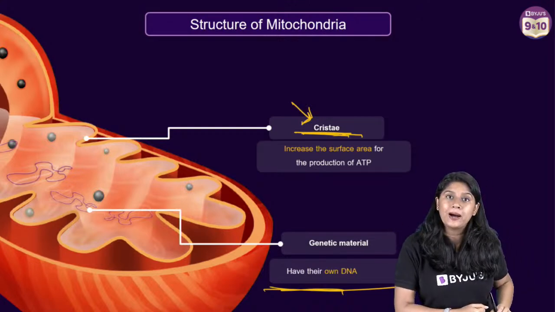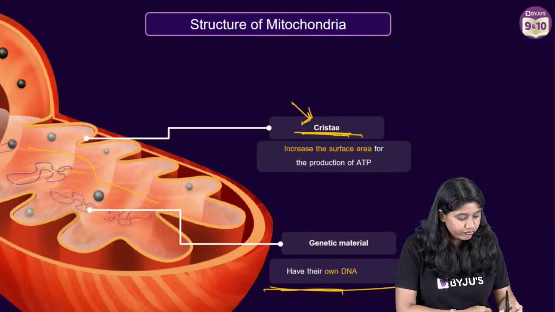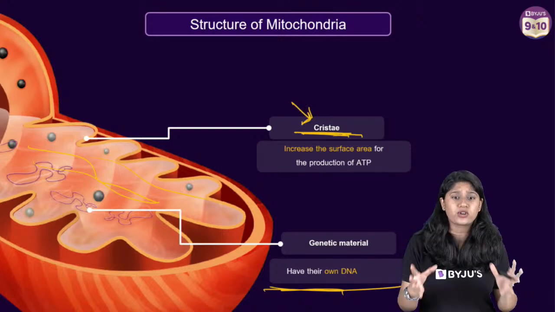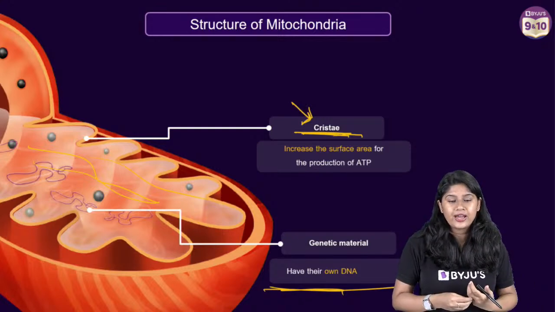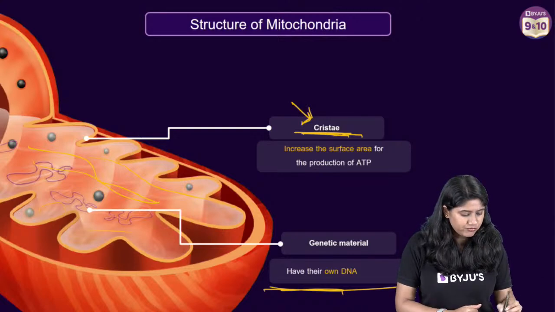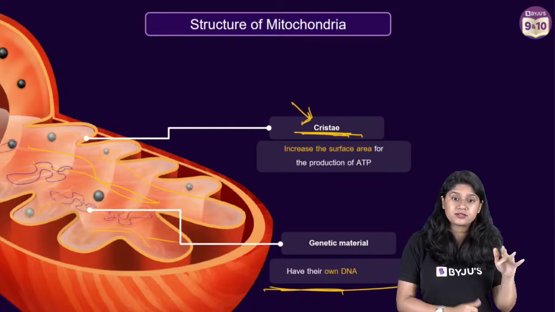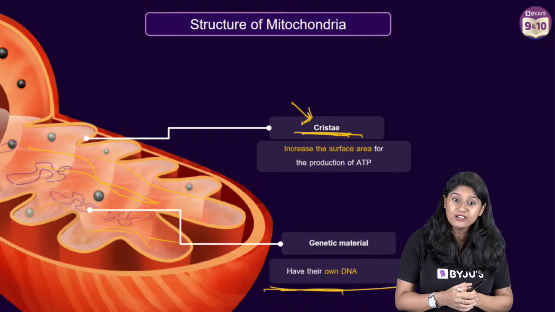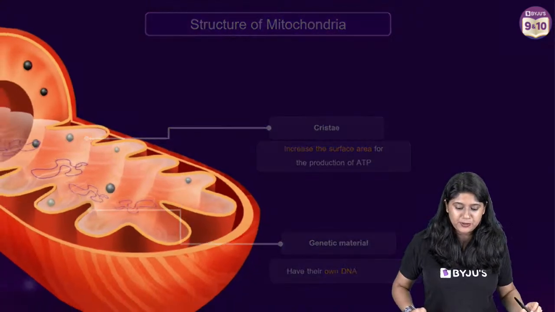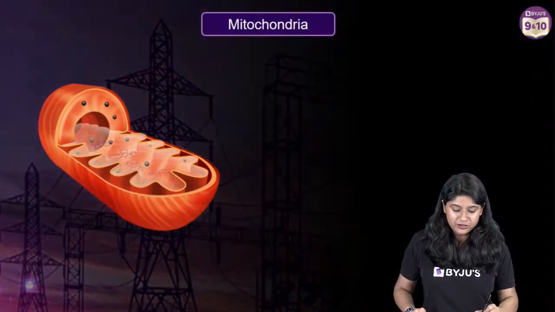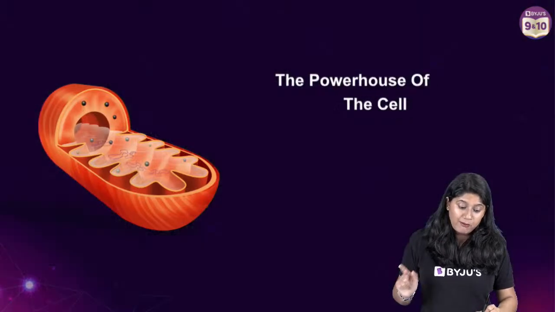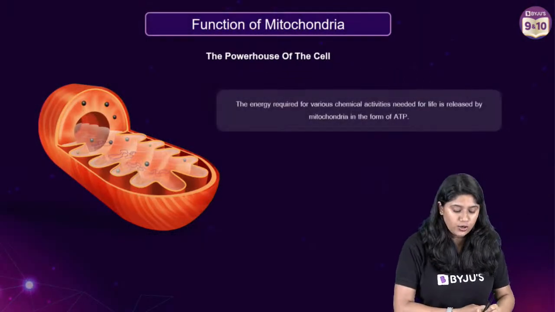Then of course when we talk about the structure, they definitely have fluid inside them, which we usually call the matrix. Clear? Right, of course it has some fluid which is called the matrix. Clear? Good, very good. And of course it helps in the production of ATP, adenosine triphosphate. Remember that everyone, I'm sure you all know that, right?